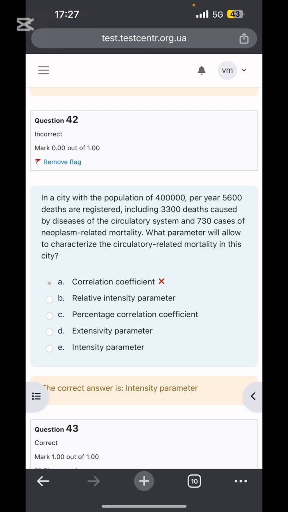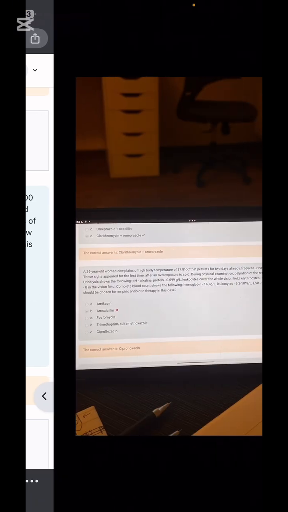What parameter will allow us to characterize the circulatory-related mortality in this city? So mortality, or let's say cardiovascular mortality, or intensity parameter, or mortality rate, all of these are similar things. So remember this: the parameter that will allow characterizing circulatory-related mortality in this case will be the intensity parameter.